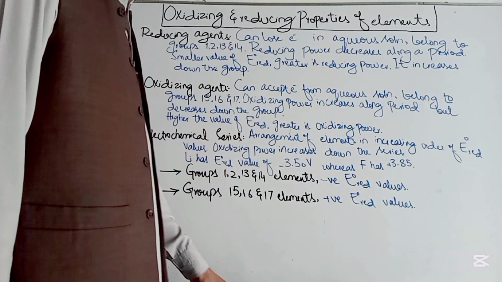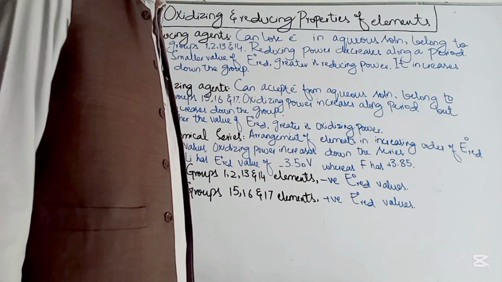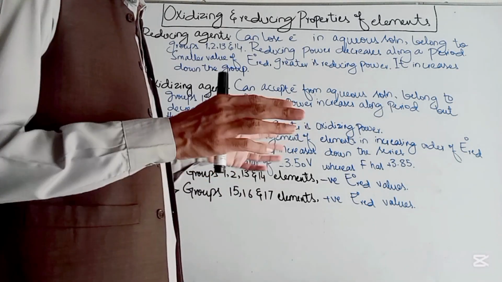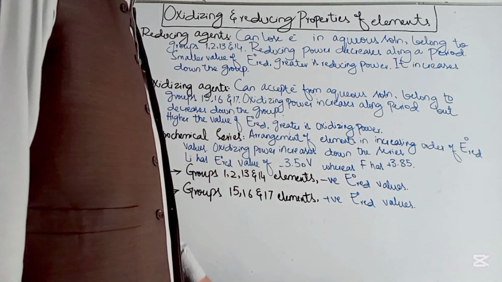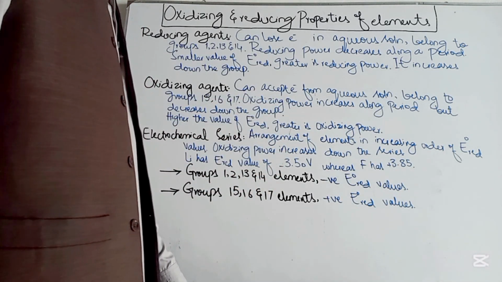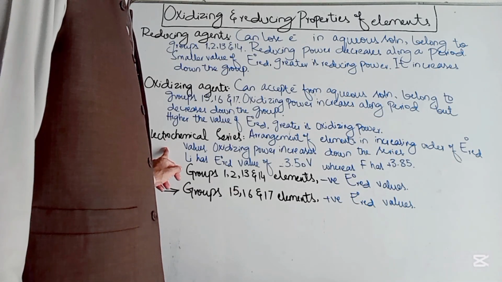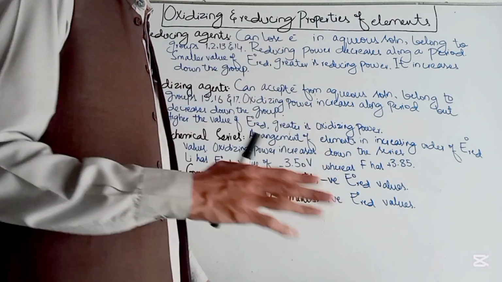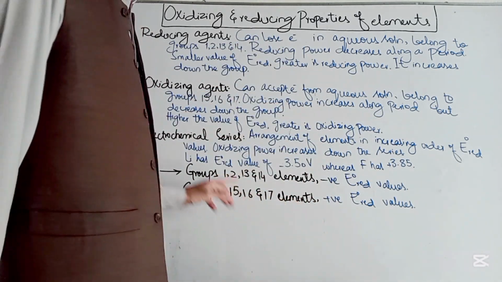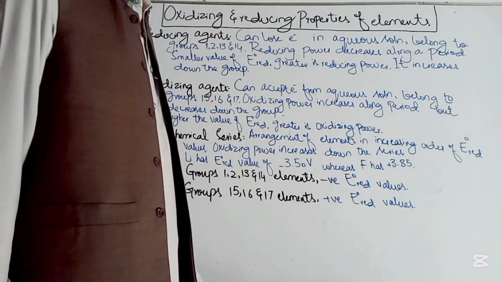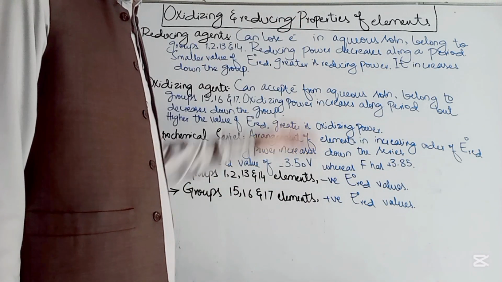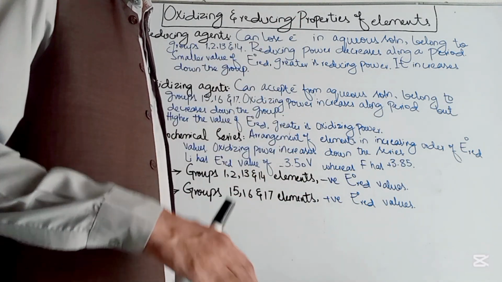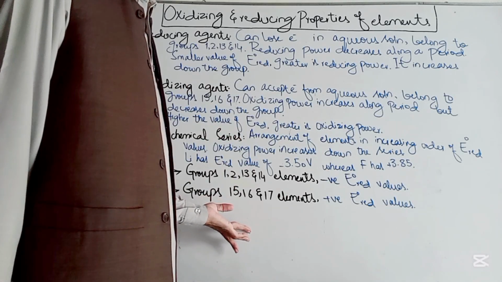Next we talk about the electrochemical series. So what is the electrochemical series? The concept is very important. It's an arrangement of the elements in increasing order of E° reduction values. The electrochemical series is used extensively in electrochemistry. Elements with smaller values of reduction potential are kept higher in the series, followed by elements with greater values of E° reduction.